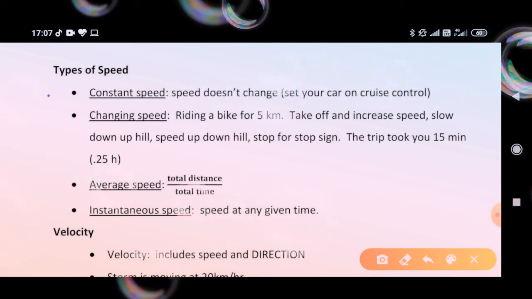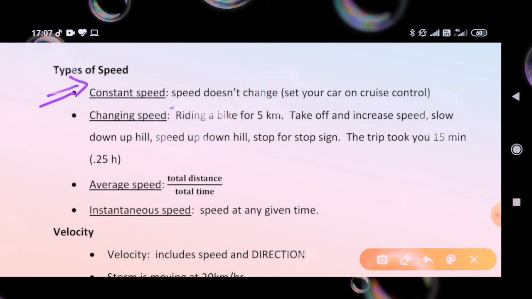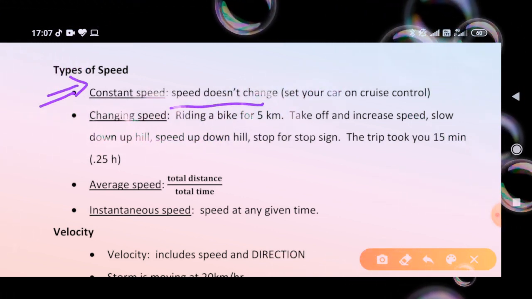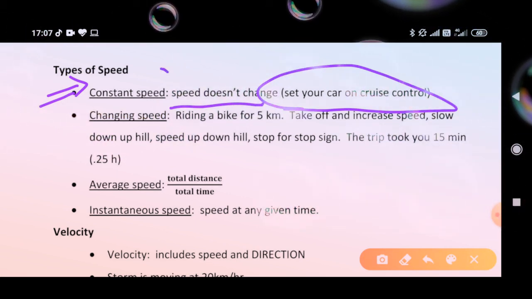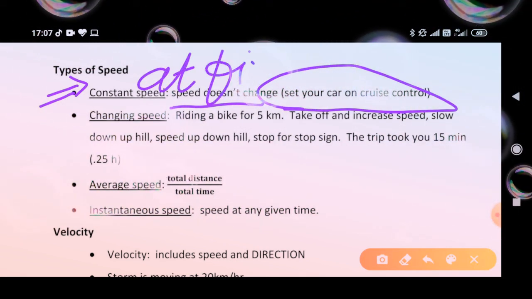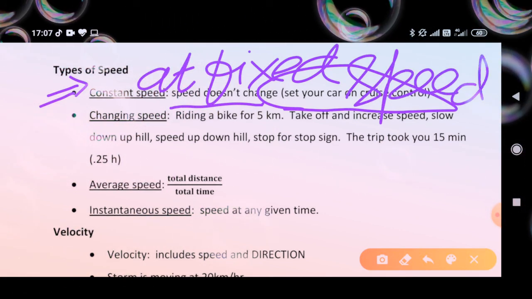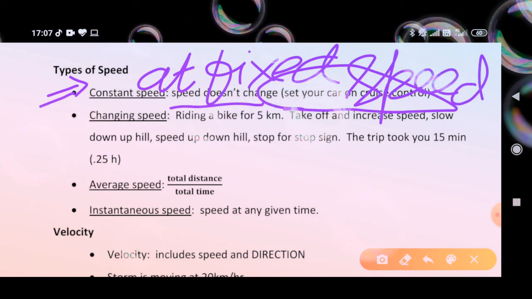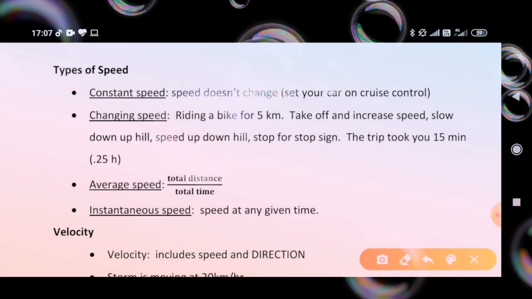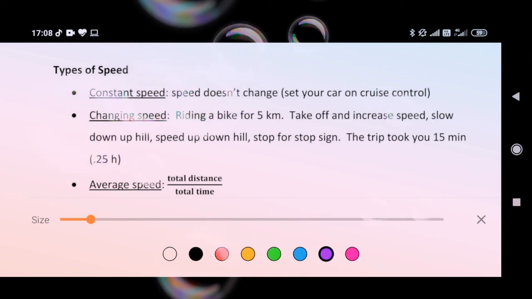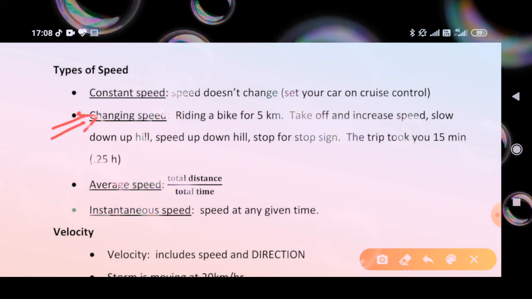First, constant speed. Speed doesn't change. Set your car on cruise control. It means the distance is covered in a fixed time, or we can say that we have moved our vehicle with a constant speed, at a fixed speed.